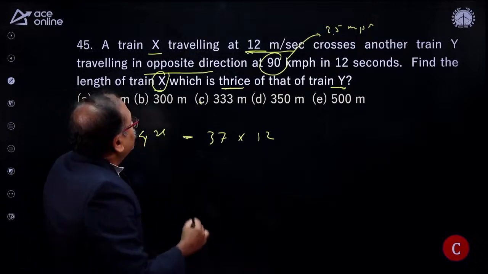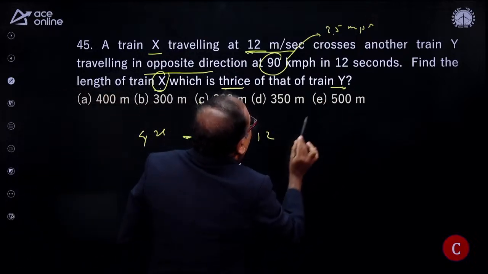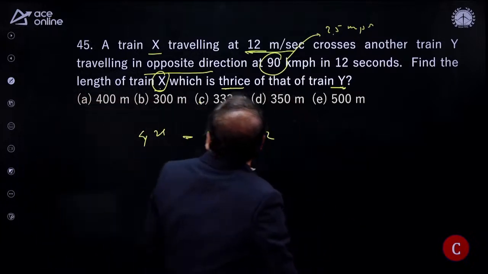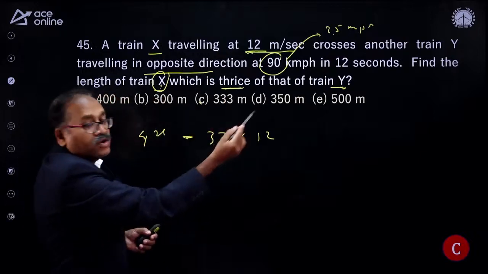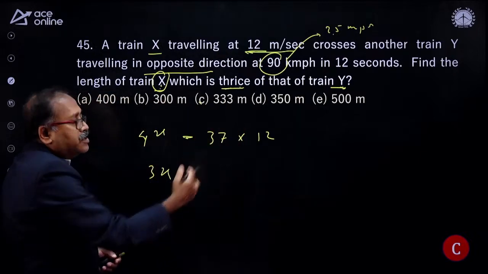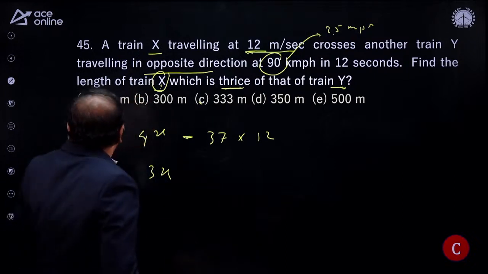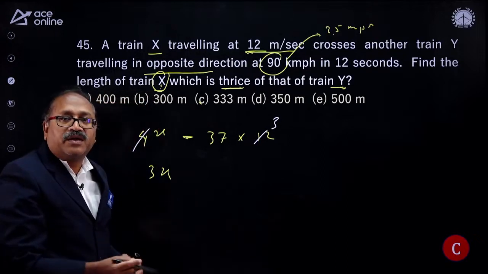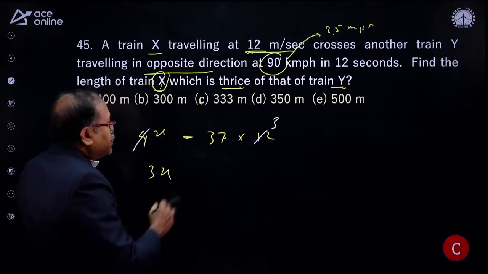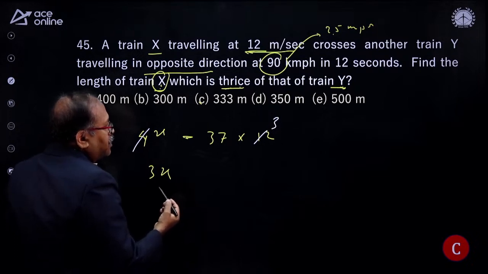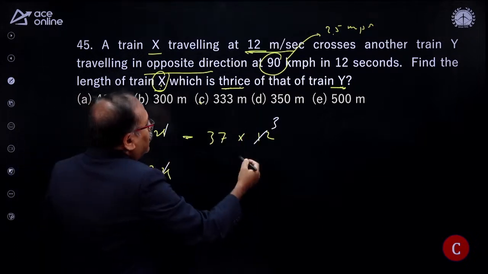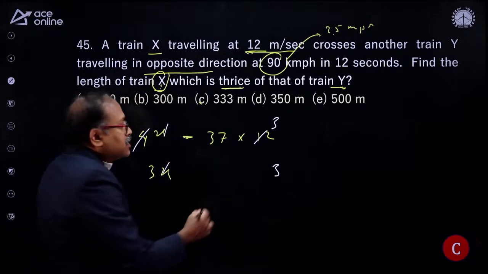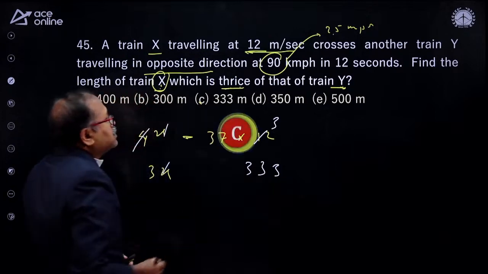What is my requirement? My requirement is the length of Y. Now, what do I need to find out in the question? Find the length of train X, which is 3 times of Y. That means I need the 3x. So already you have the 4x, you can find out the 3x. Okay, wonderful, my friends. So nicely you people are working. These are prelim level questions of RBI Assistant 2020. So this gets cancelled 3 times. Then 3 times 9 and 7 is 63, carry 6, and 3 is 27 plus 6 is 33. So rightly said, your option choice is C.